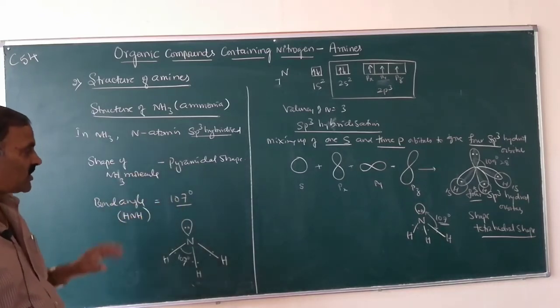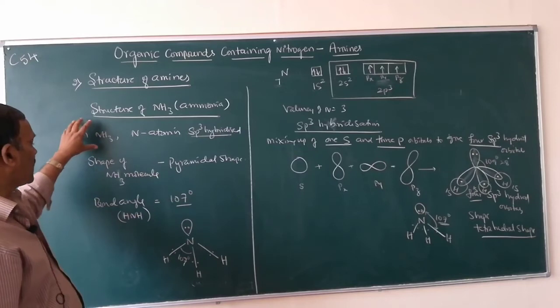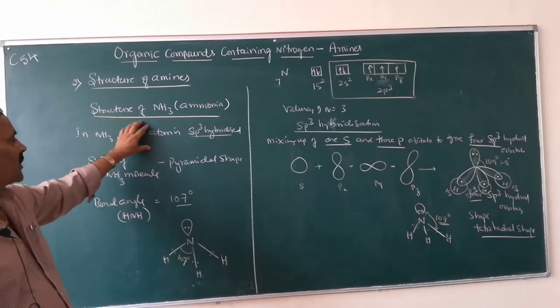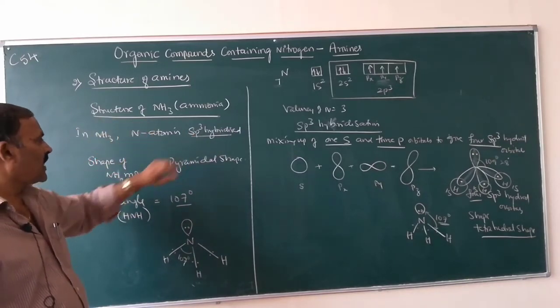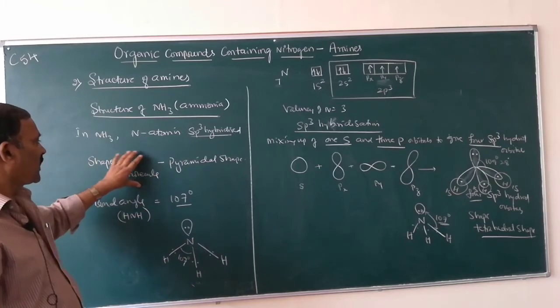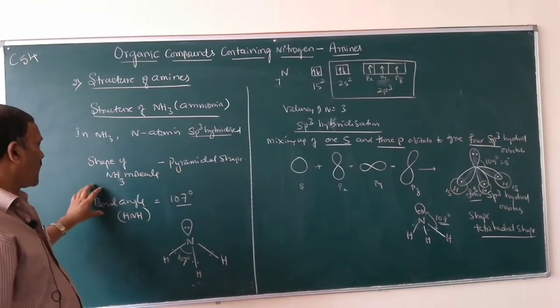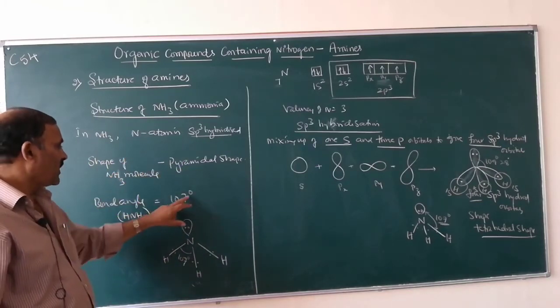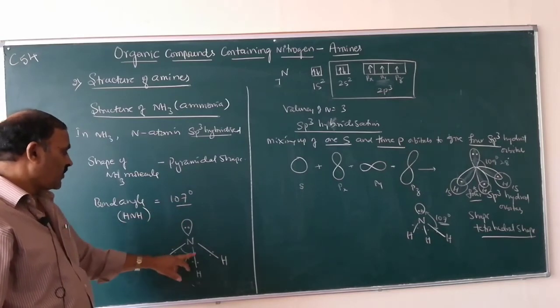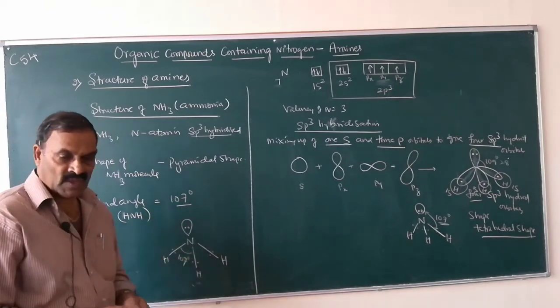So this is the shape of the methane molecule. In the ammonia molecule, the nitrogen atom is sp3 hybridized, the shape of the ammonia molecule is pyramidal, the bond angle is 107 degrees, and this is the shape of the ammonia molecule.